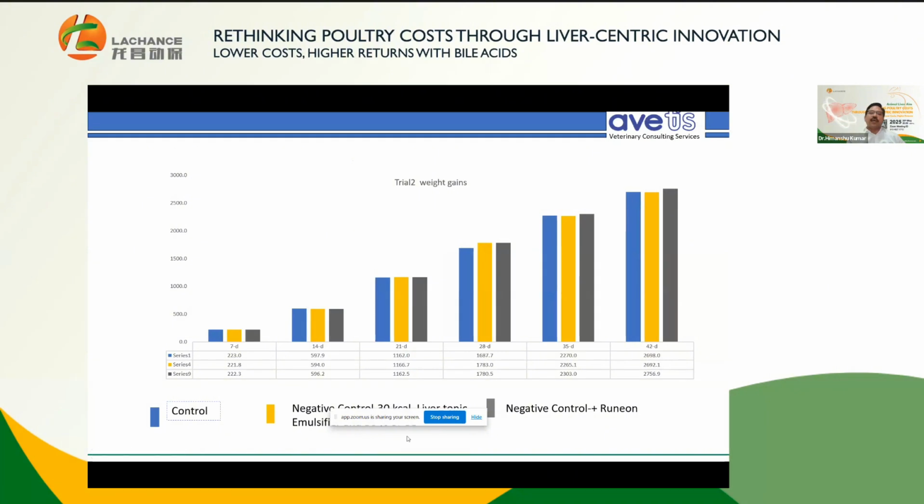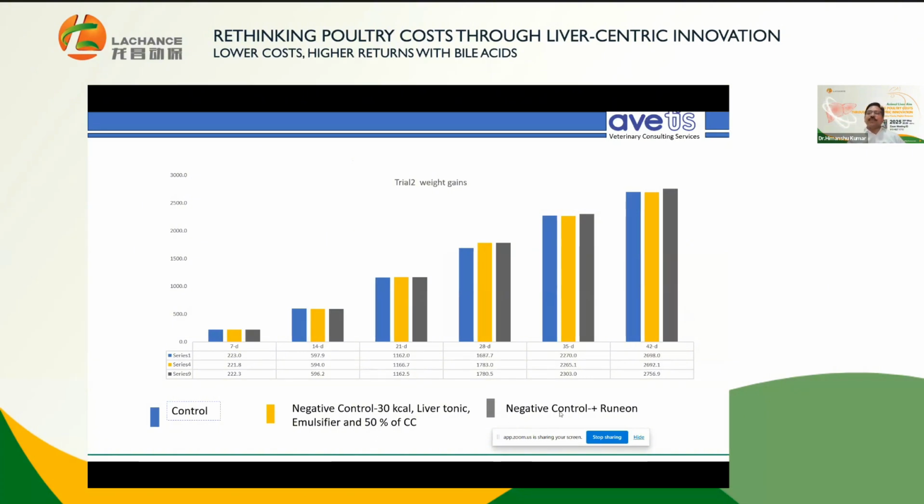And in this another trial, the negative control is 30 kilocalories of energy reduced. Then the liver tonic was also replaced, in the last one, the black one. And the yellow one is 30 kilocalories of energy reduced, but with liver tonic, emulsifier, and 50% of the choline chloride still in the formulation.